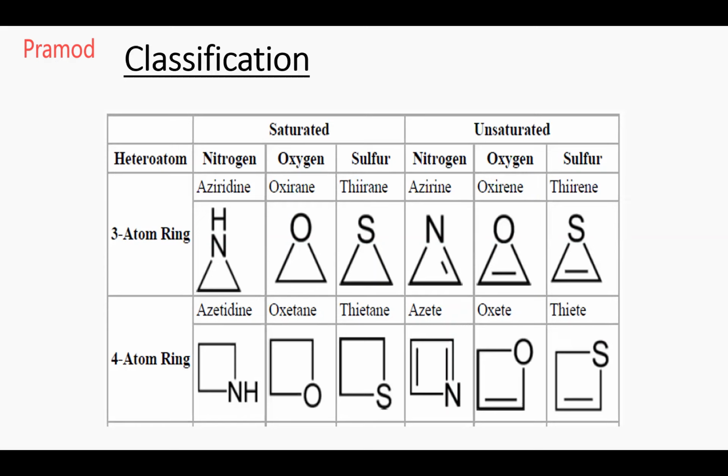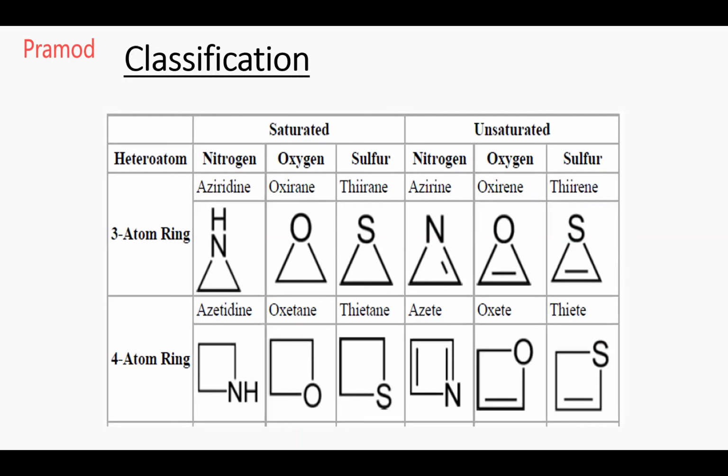Some of the prefixes you are referring to, according to Hantzsch-Widman nomenclature: oxygen with valency 2 is known as oxa. Nitrogen with valency 3 is known as aza. Sulfur is known as thia. Selenium is known as selena. Tellurium is known as tellura. Phosphorus is phospha. Arsenic is known as arsa, silicon is known as sila, and germanium is known as germa. These are some of the prefixes which are attached to the name. Oxygen containing means oxa, sulfur means thia, nitrogen means aza. So these are some of the prefixes we have to remember.